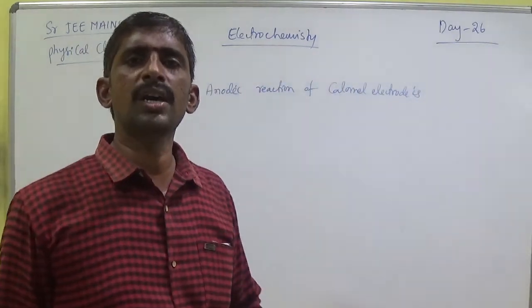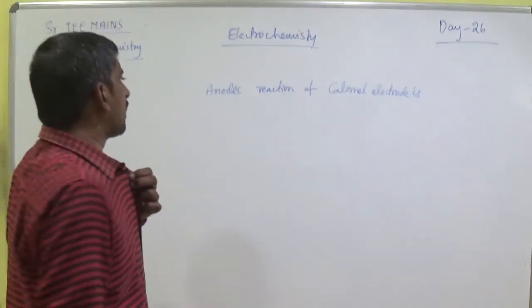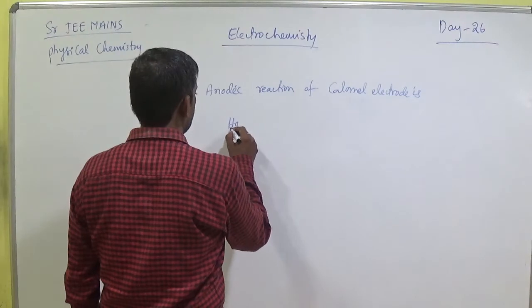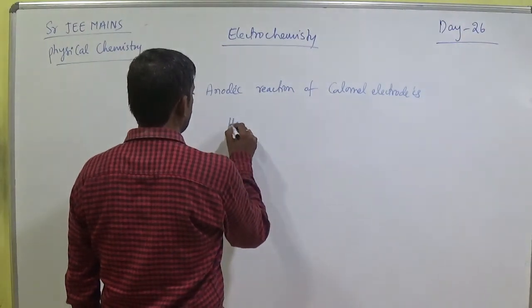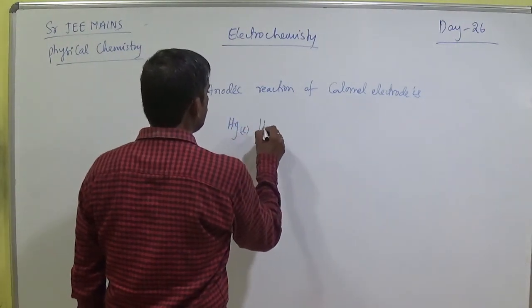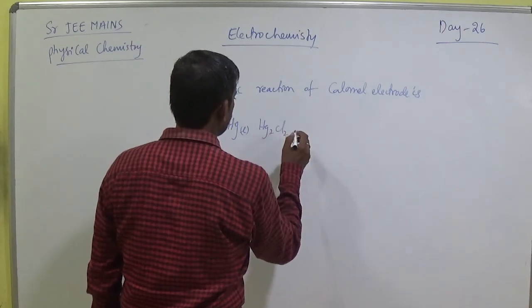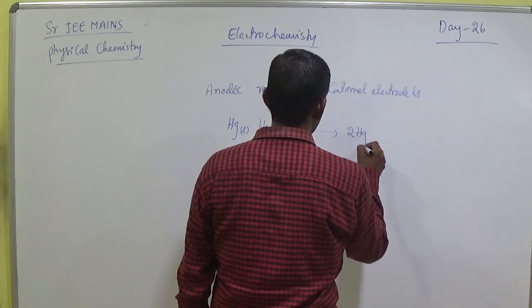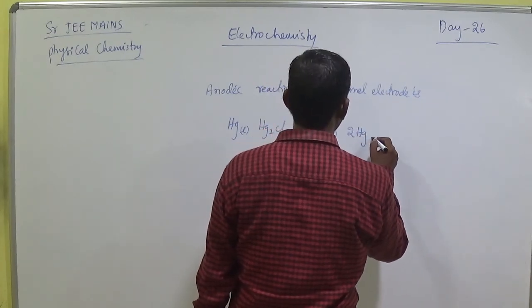Anode means losing of electron. So here, losing of electron means simply Hg liquid, Hg2Cl2 gives rise to Hg liquid.